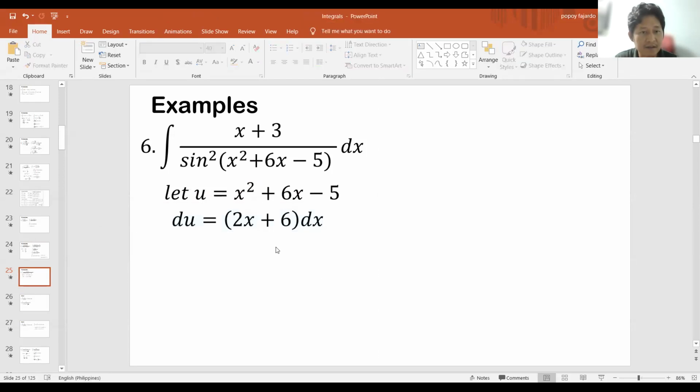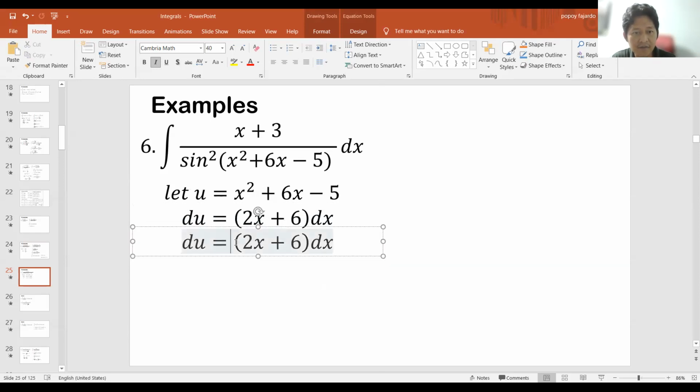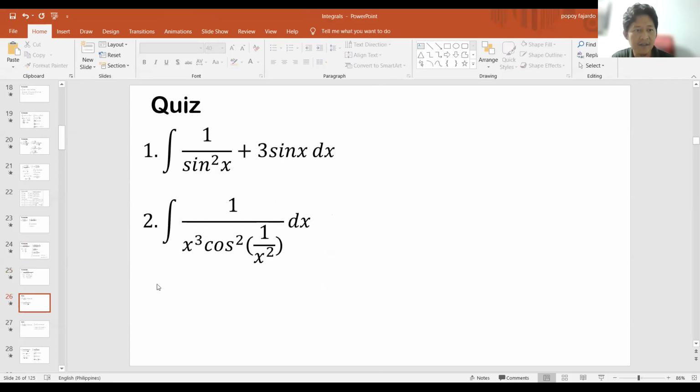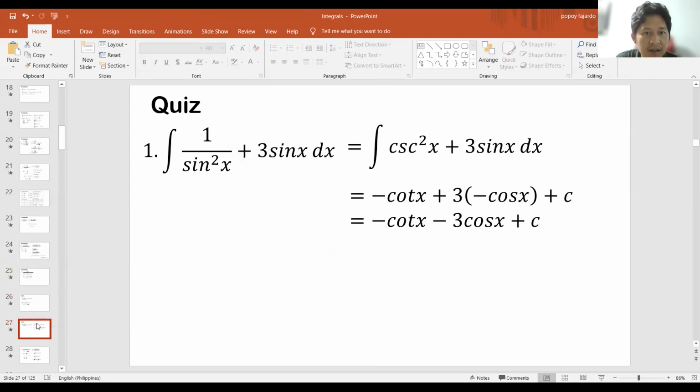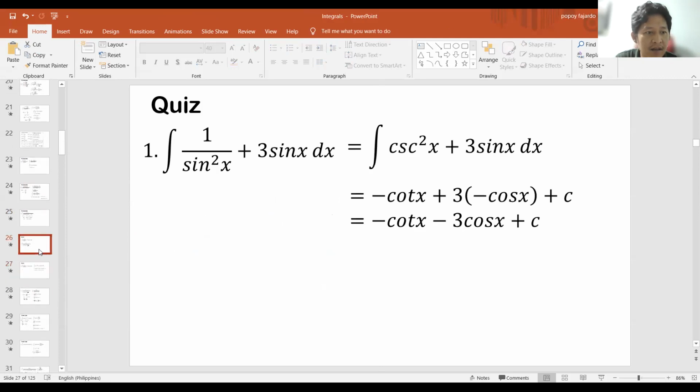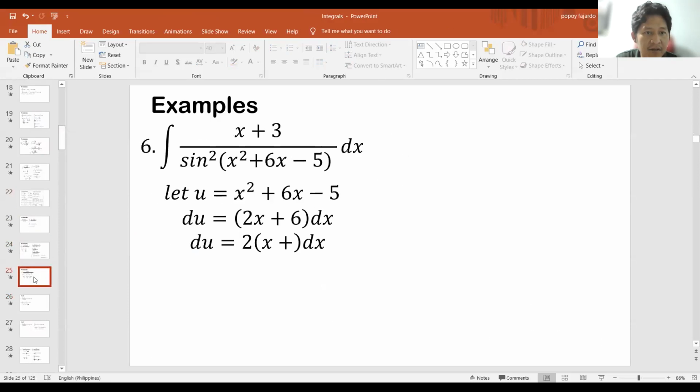Okay. And then I can factor out the 2. So I can factor out 2 here. So I will also divide this by 2, so this becomes, napunta doon. Sorry, I think I pressed the page down. Sorry.